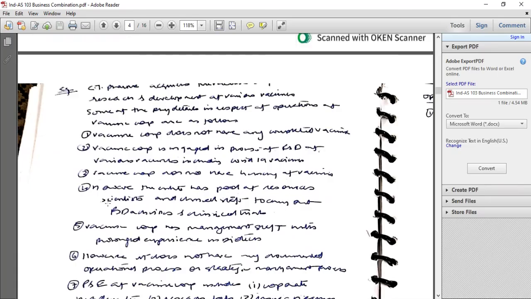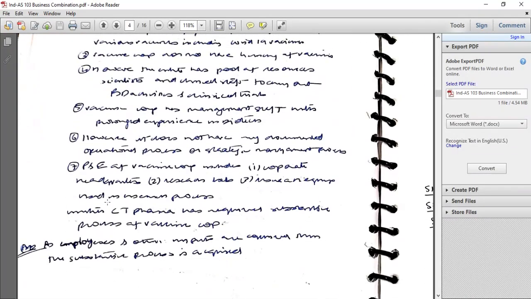Vaccine Corp has management staff with prolonged experience in biotech. However, it does not have any documented operational process or strategic management process. PPE of Vaccine Corp includes corporate headquarters, a research laboratory, and equipment used in the research process. Whether CT Pharma has acquired a substantive process of Vaccine Corp. Answer: as employees and other inputs are acquired, hence a substantive process is acquired.